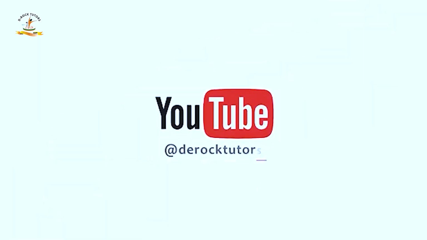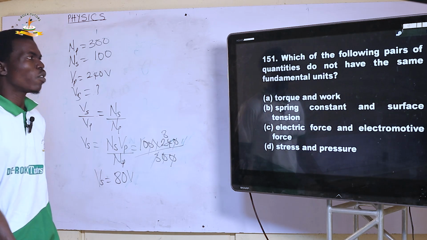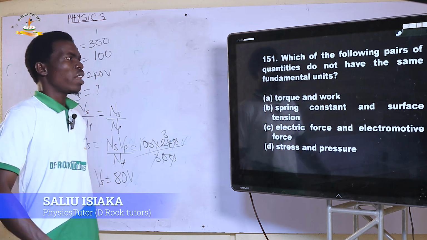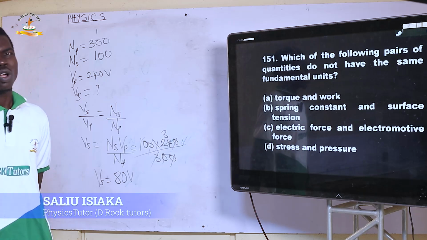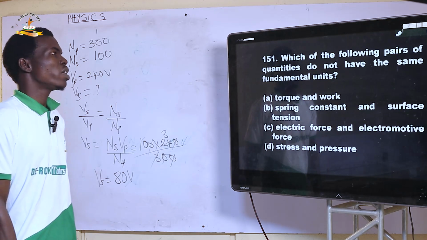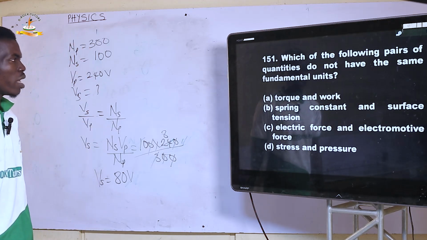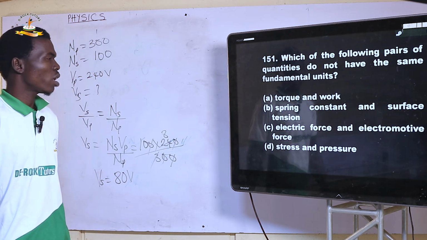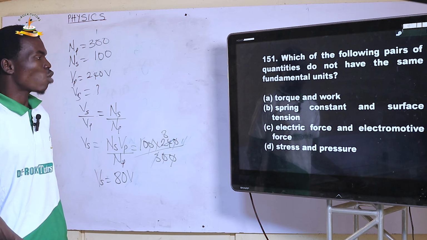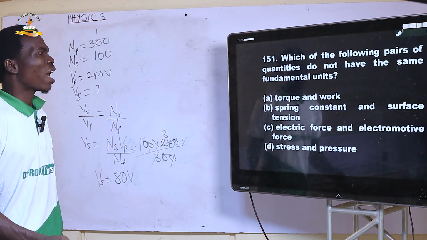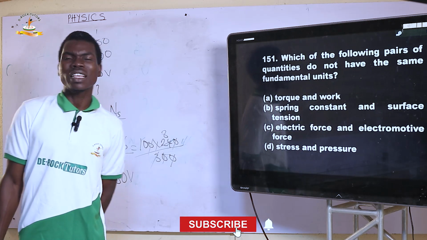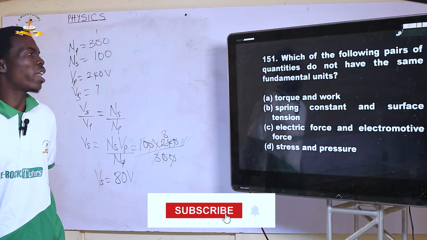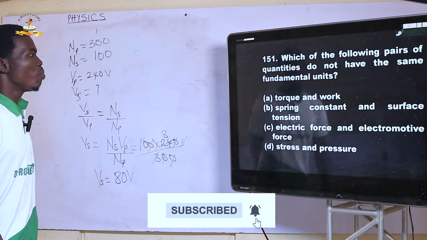Which of the following pairs of quantities do not have the same fundamental units? Let's take a look at this. Option A: torque and work. Torque can never have the same fundamental units as work? Oh, my bad. Torque has the same units as work. Torque is just work in the form of rotational energy. That is it. B.